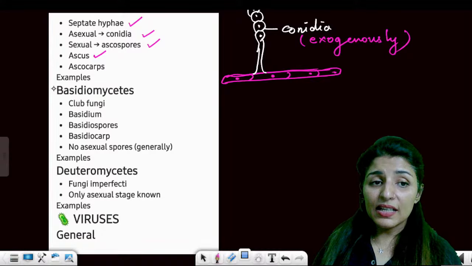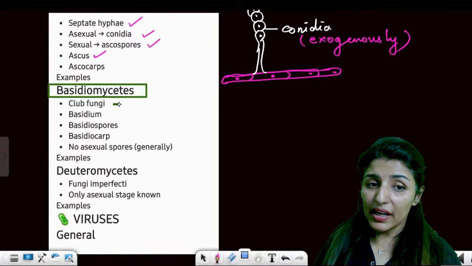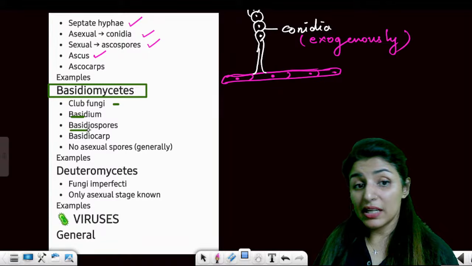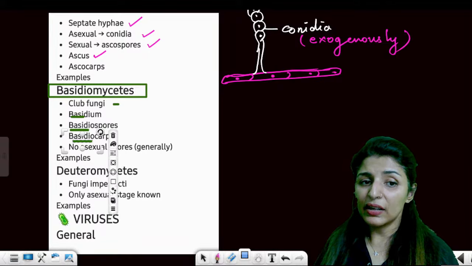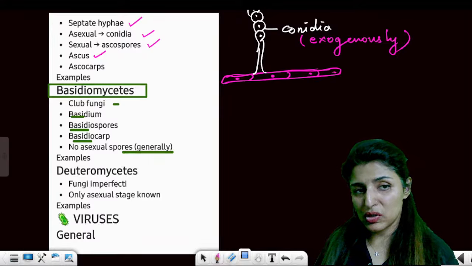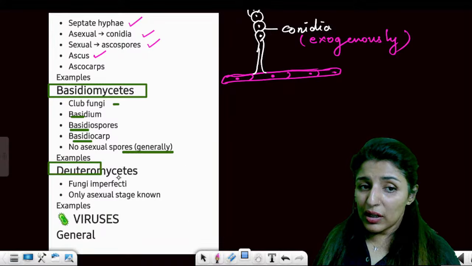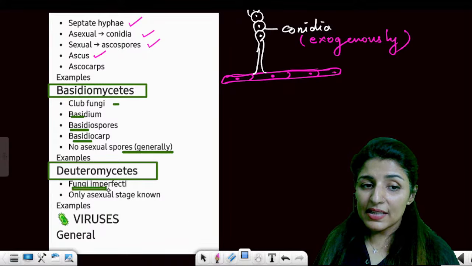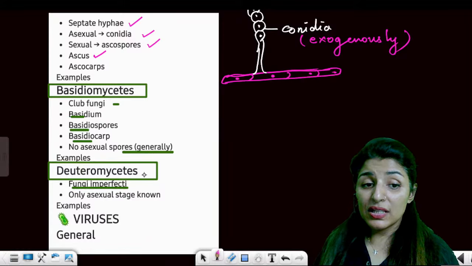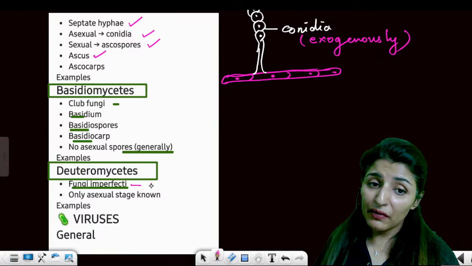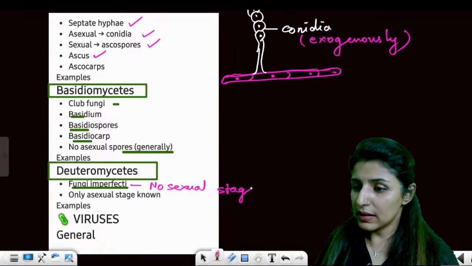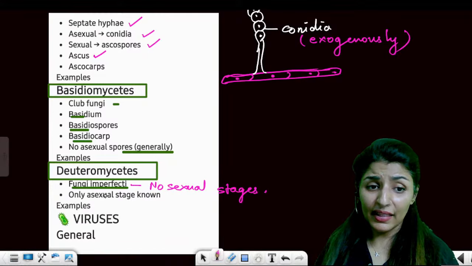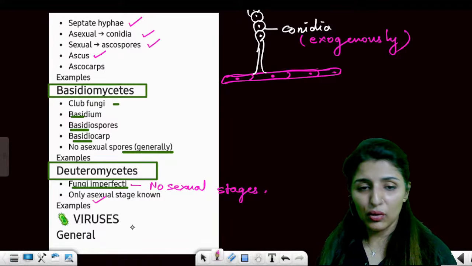Okay, coming on to Basidiomycetes. Now, Basidiomycetes are also known as club fungi, right? They have basidium, and inside the basidium are formed basidiospores, and basidiocarp is the fruiting body. Are these points clear? And they don't have asexual spores generally. And then Deuteromycetes, we call Deuteromycetes as fungi imperfecti. Why are they imperfect? Because of no sexual stages. Clear to everyone? And then only asexual stages are known to them.